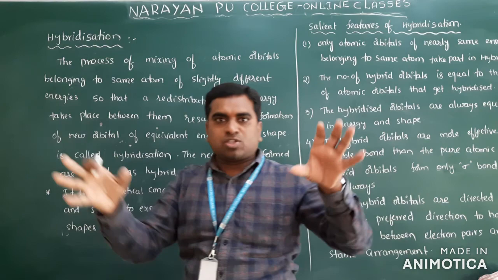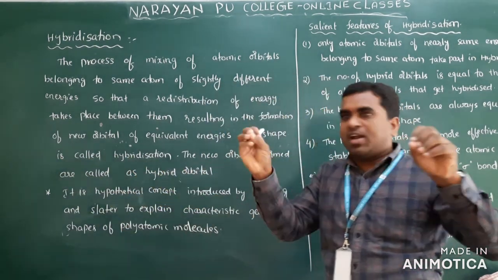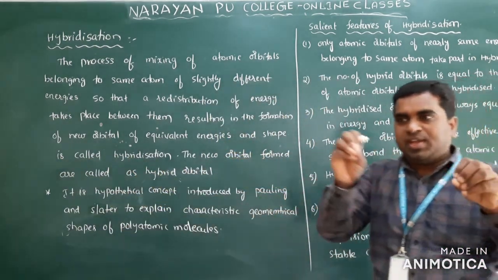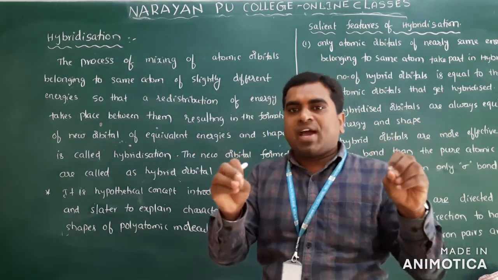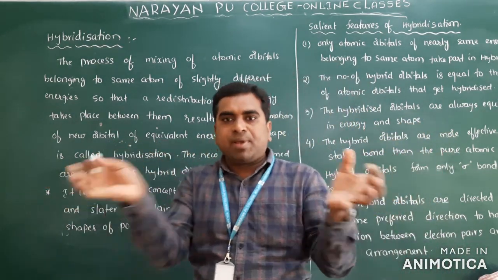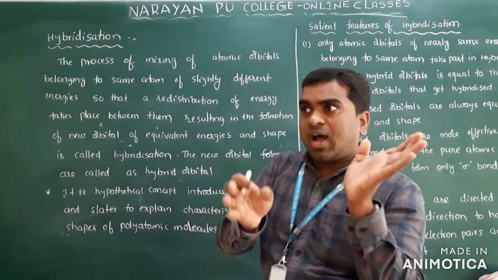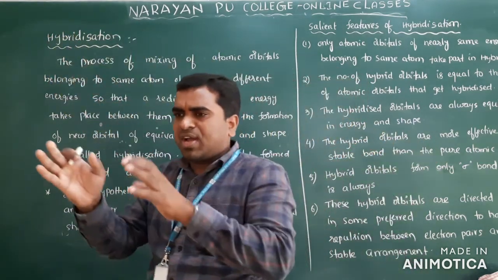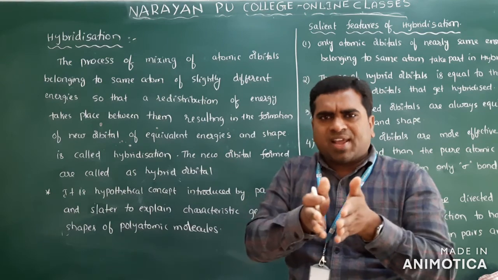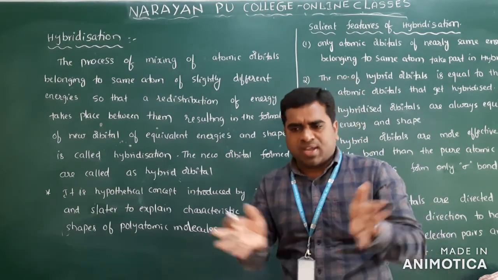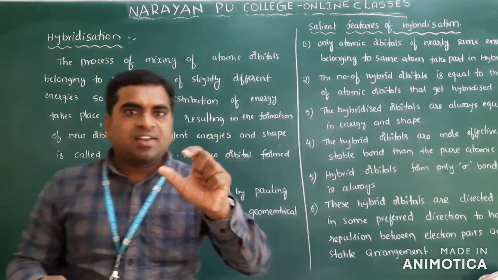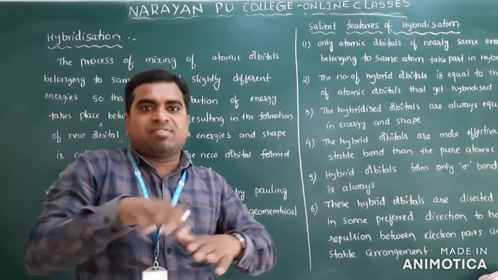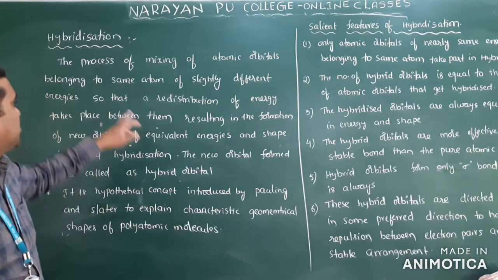The atomic orbitals, suppose I take px, py and pz orbitals. I mixed them all. Because I have taken only the valence shell, they have almost similar energy, with slight differences. That's why I mixed them. Clear? So after mixing, that slight difference will be removed. All will have the same energy now.